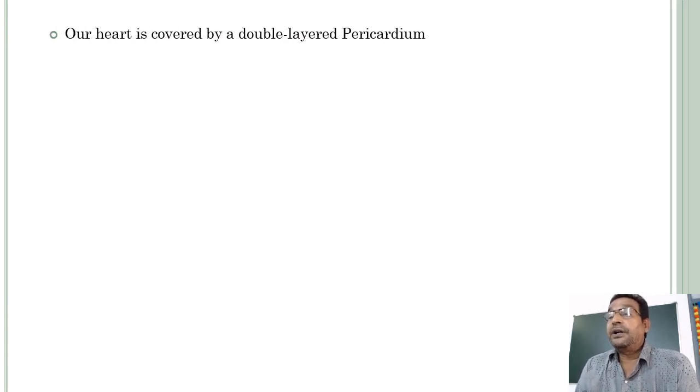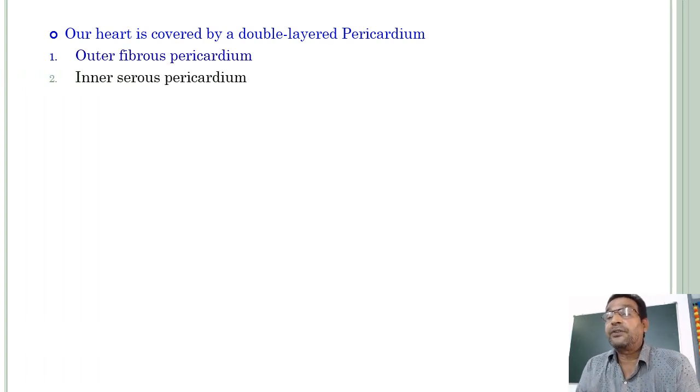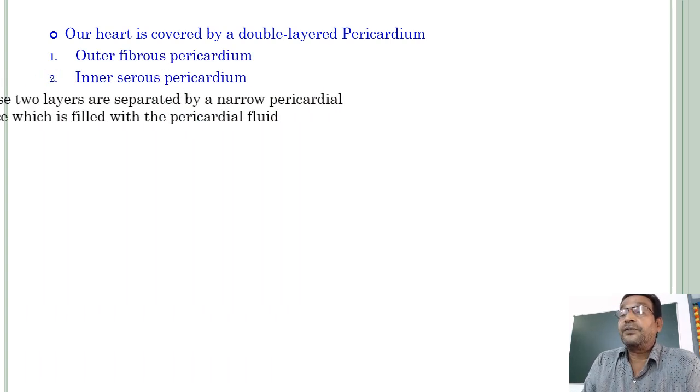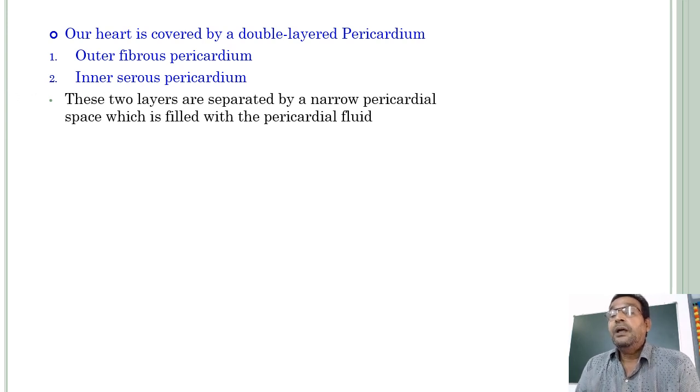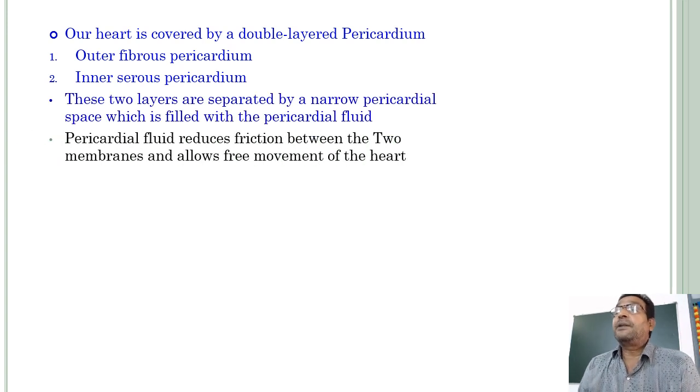Our heart is covered by a double-layered pericardium. The outer layer is called the fibrous pericardium. The inner layer is called the serous pericardium. These two layers are separated by a narrow pericardial space, a small space, which is filled with pericardial fluid.